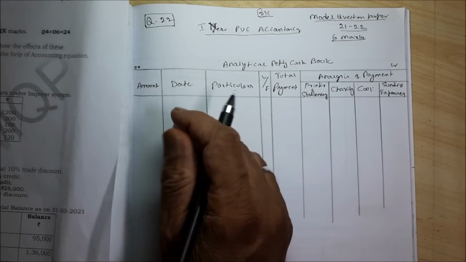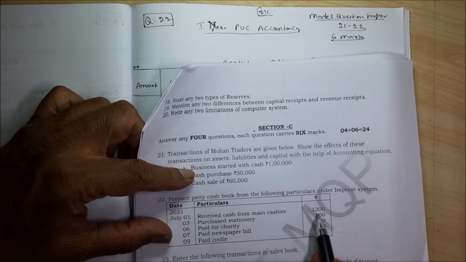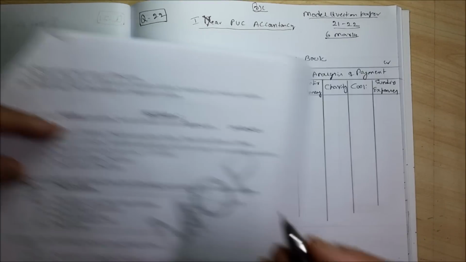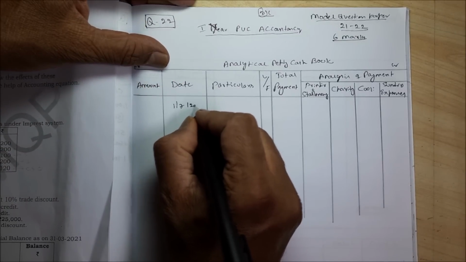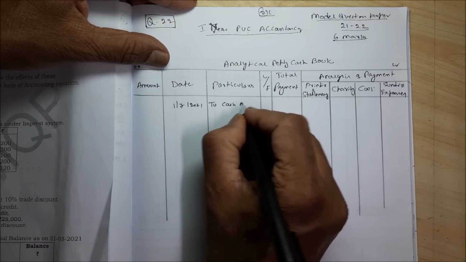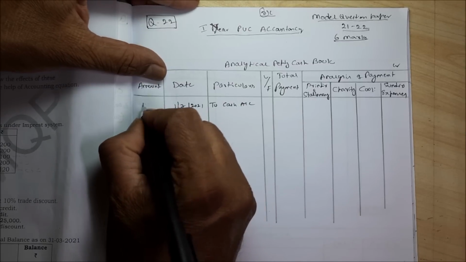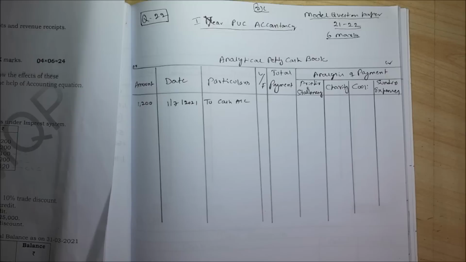So you have received cash from the main cashier, how much actually? 1,200, that is on 1st July. So 1/7/2021 to cash account, how much you have received? 1,200.